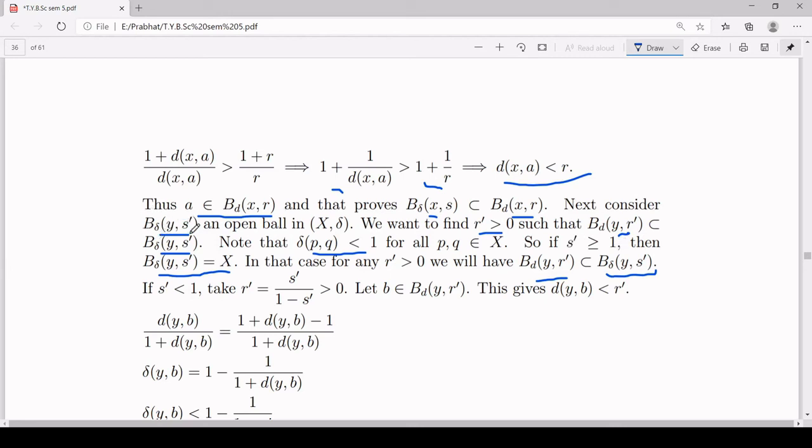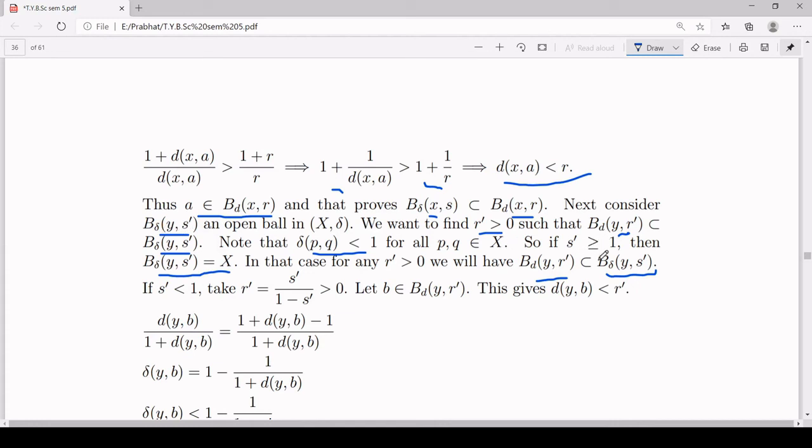If s' is greater than or equal to 1, what does it mean? If you consider this open ball B_delta(y, s'), an element z belongs to this open ball if and only if the distance between z and y is strictly less than s', but that distance is with respect to the metric delta. That means delta of y and z should be less than s'.